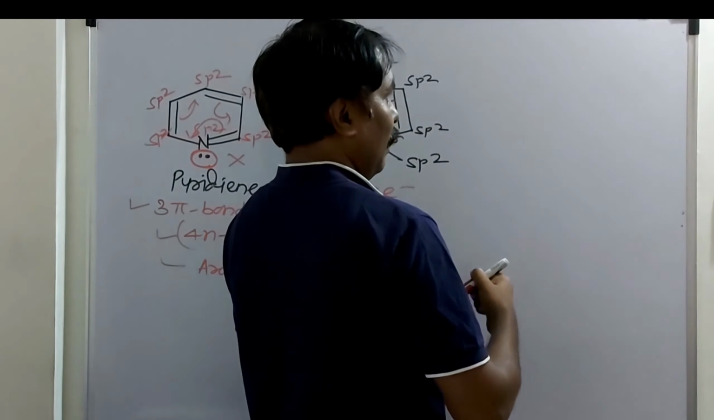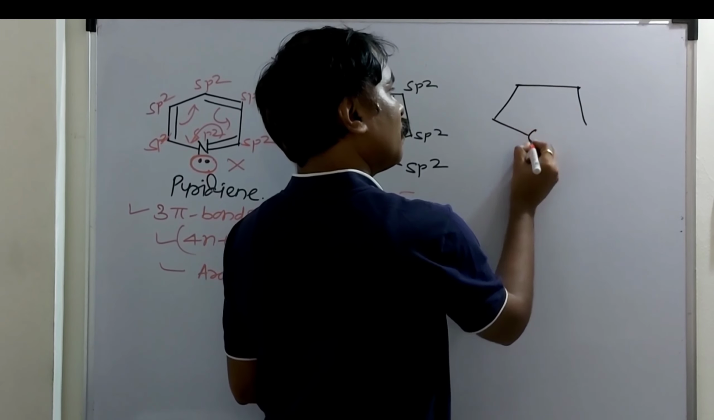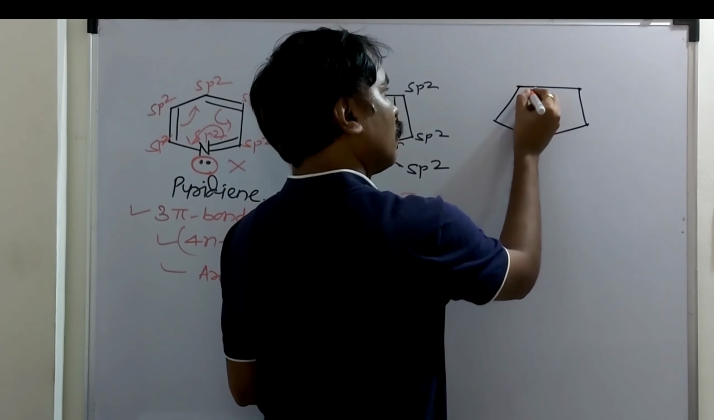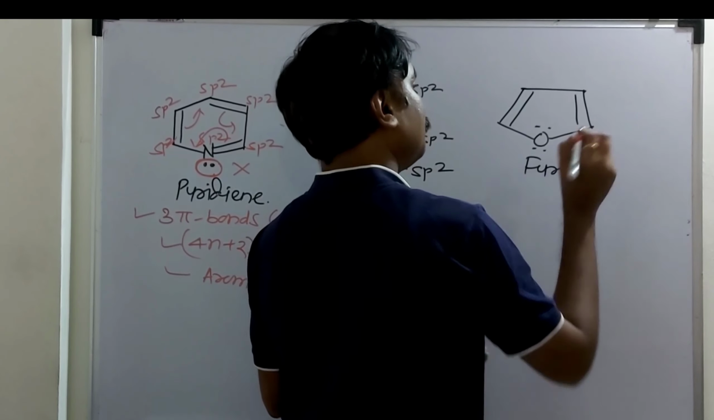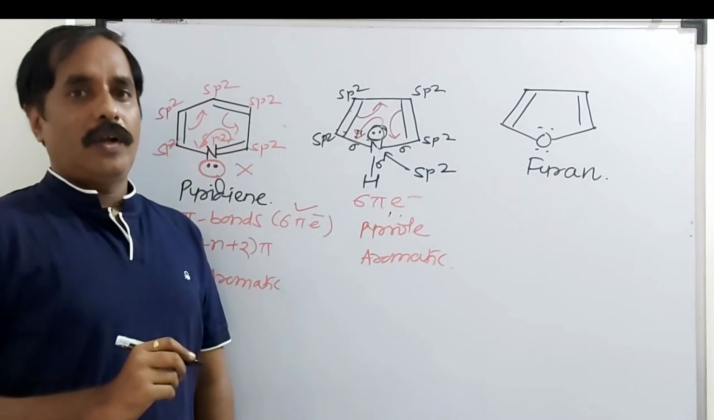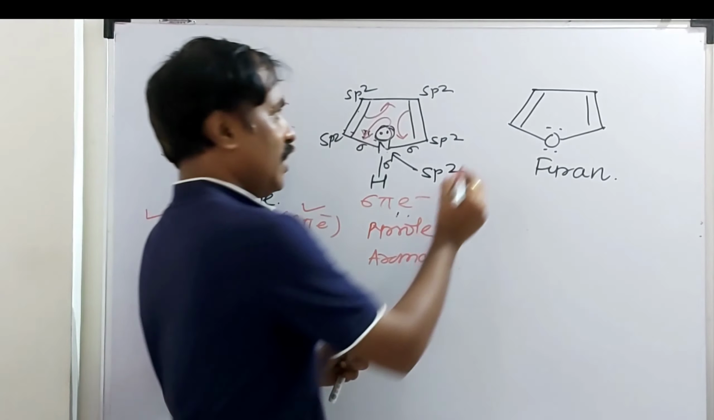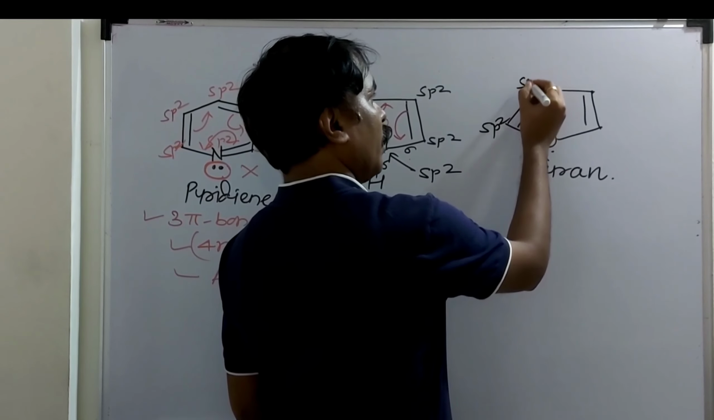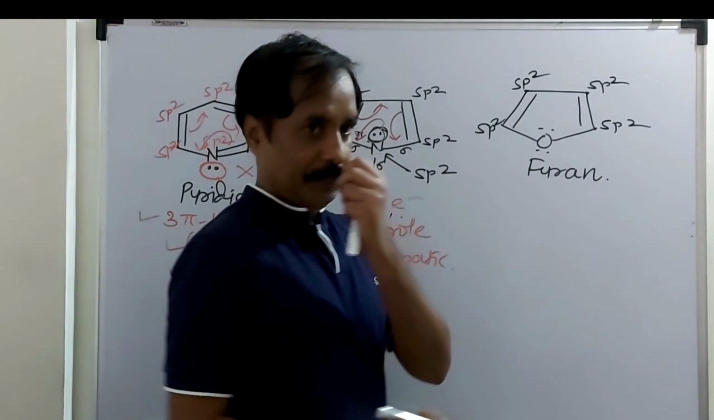Furan, this word is related to oxygen. This is a furan. Total number of pi electrons, total number of Huckel's electrons. Hybridization: sp2, sp2, sp2, sp2.